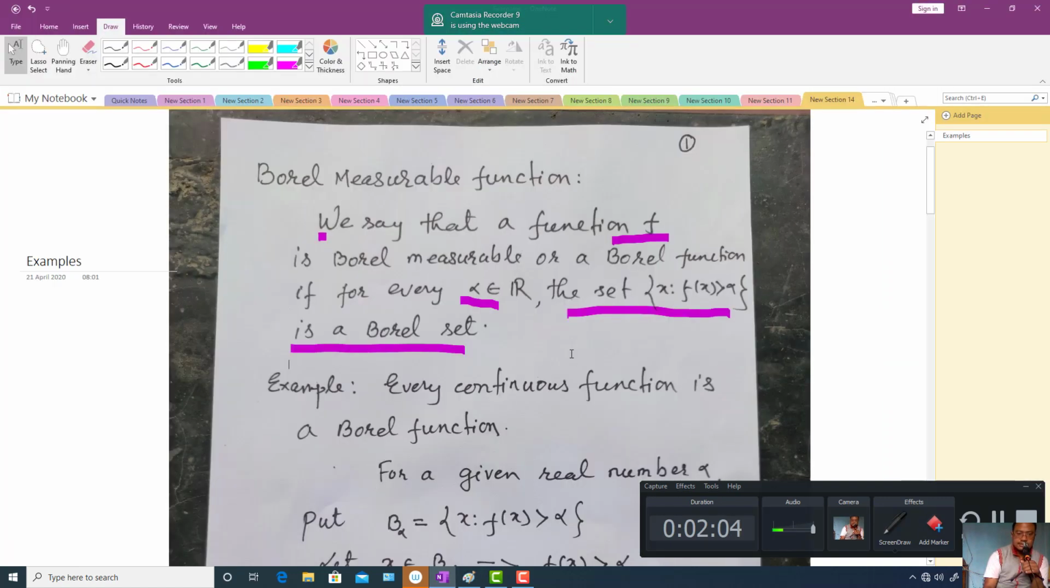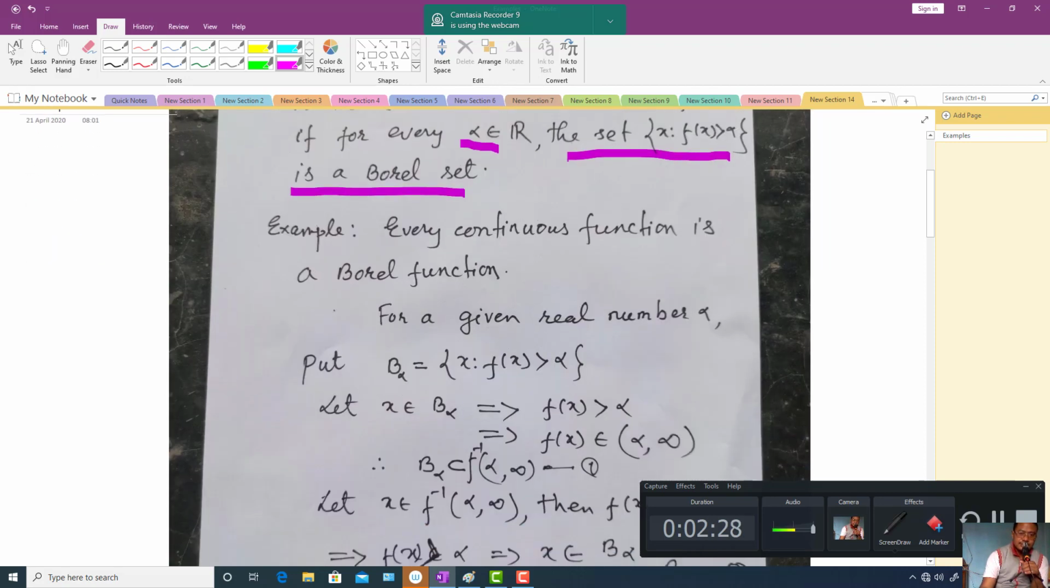So the definition is that a function is said to be a Borel measurable function, or simply Borel function, if for every real number alpha the set {x such that f(x) is strictly greater than alpha} is a Borel set. Then we say that it is a Borel measurable function. Now let us give an example, one important example which was used earlier and will be used later on, also a very fundamental one: every continuous function is a Borel function. So let us show that every continuous function is a Borel function.